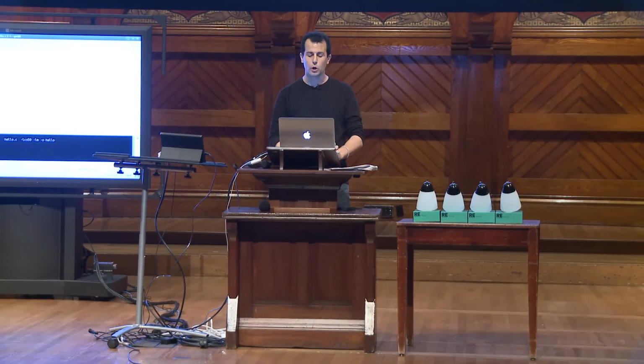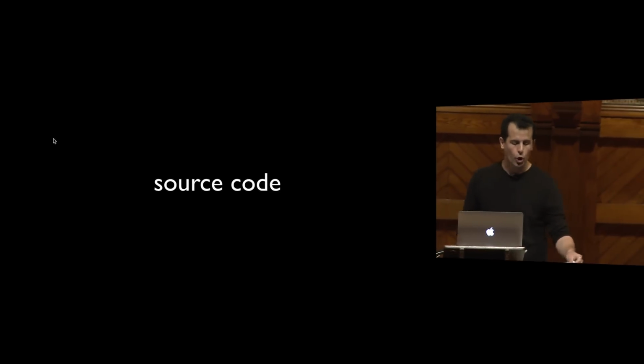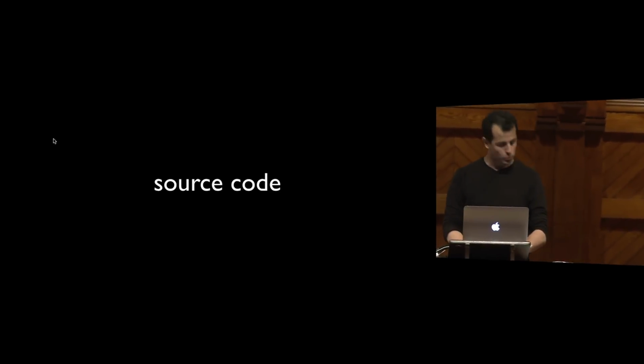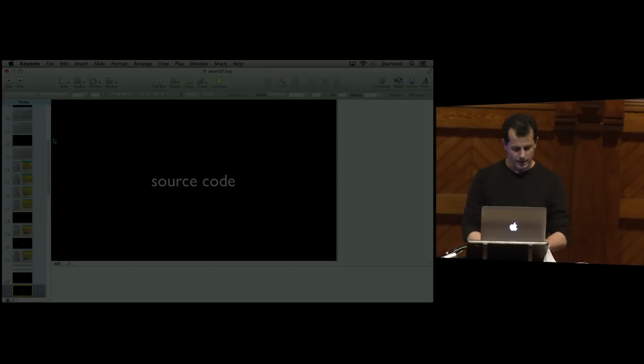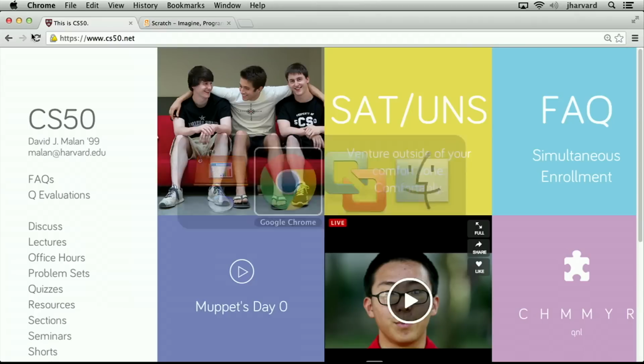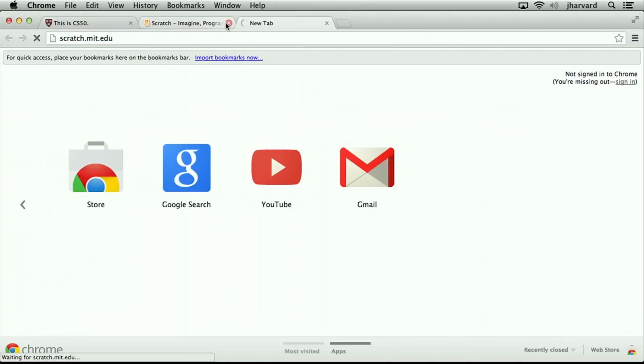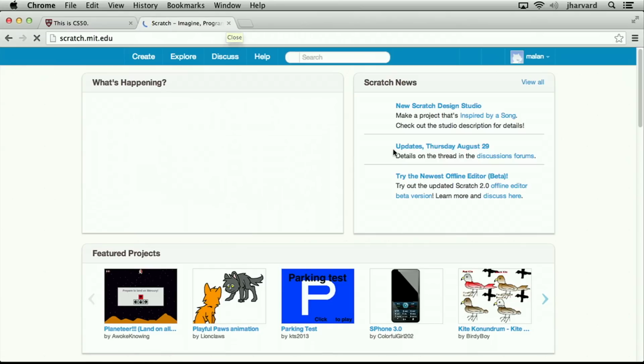So toward that end, I'm going to go back to my desktop over here and introduce you to the alternative to that program, which is going to look a little something like this. That's how we're going to implement that same program today. Two puzzle pieces that, when interlocked and clicked on, will say to the world, hello world. So let's actually go there. So I'm going to go ahead and open a website known as scratch.mit.edu. And this will lead me to this website here.